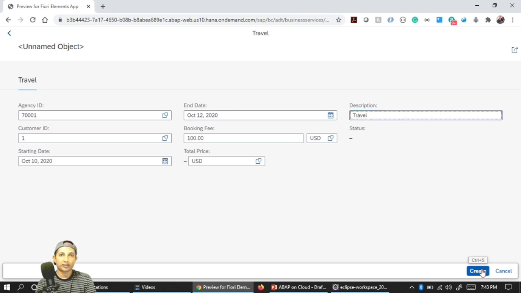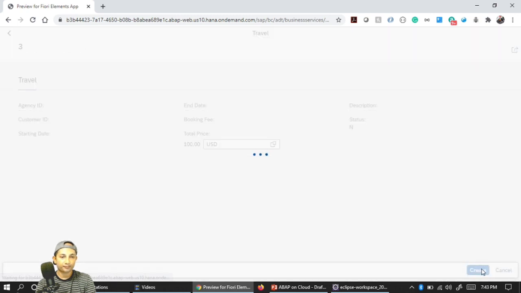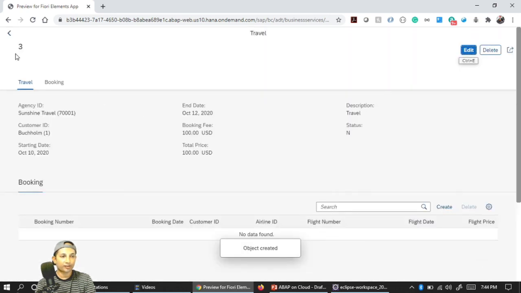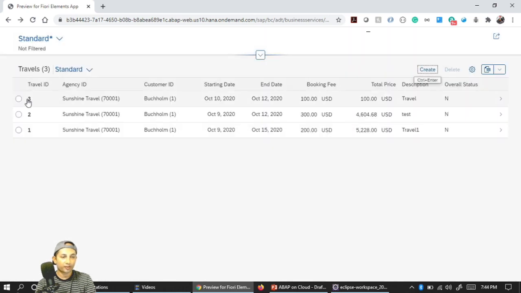So if I create, the numbering will take care of itself. So create, yes, 3 got generated. Okay, and if I go back, 3 will be on top because I told it to be in descending order. Now where I did this number generation part, we'll now see.